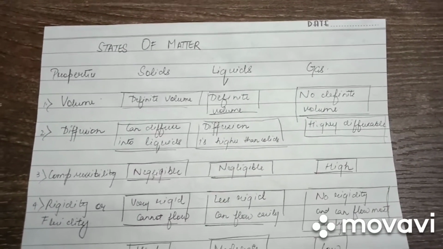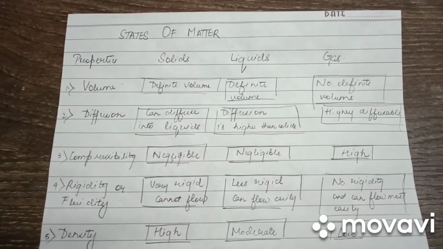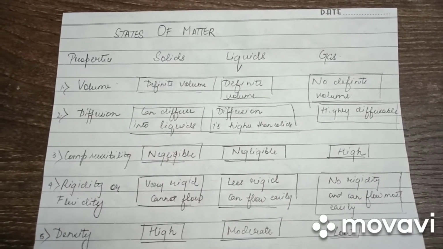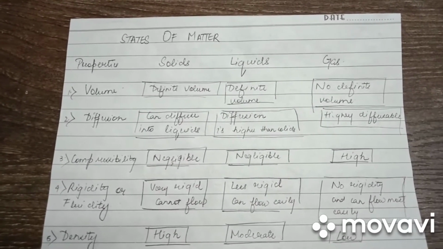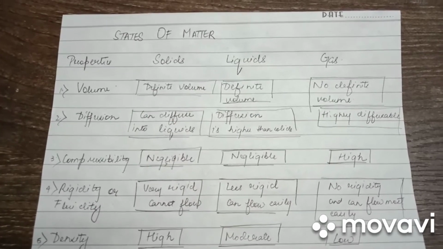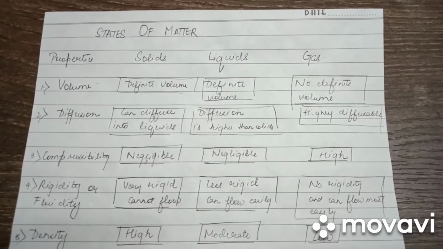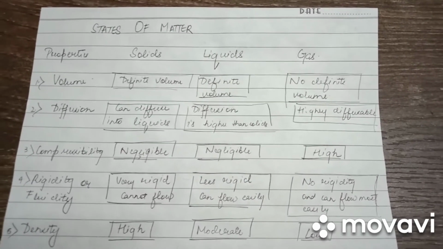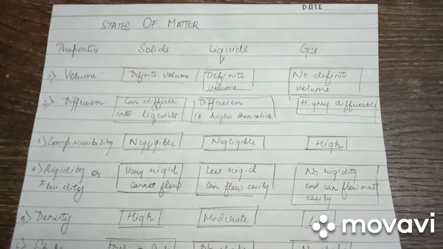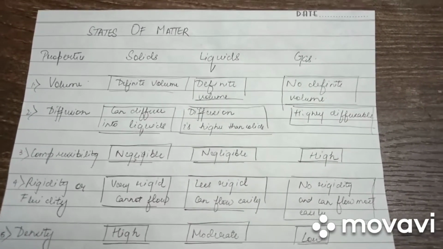Diffusion. Like we discussed the example in which crystals of potassium permanganate were diffused into liquids, we can state that solids can diffuse into liquids. Diffusion in the case of liquids is higher than that of solids. Like we discussed, the example of ink drops in water, and in the case of gases, which are highly diffusible.